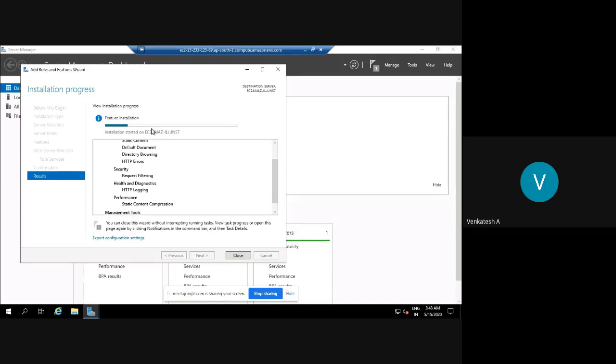If we had three or four virtual CPUs, by this time it would have finished the installation. We'll wait. Still installing. Another 10 more seconds.